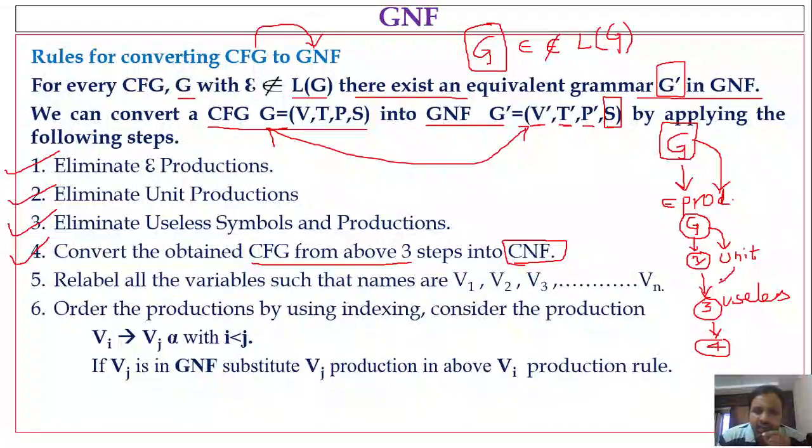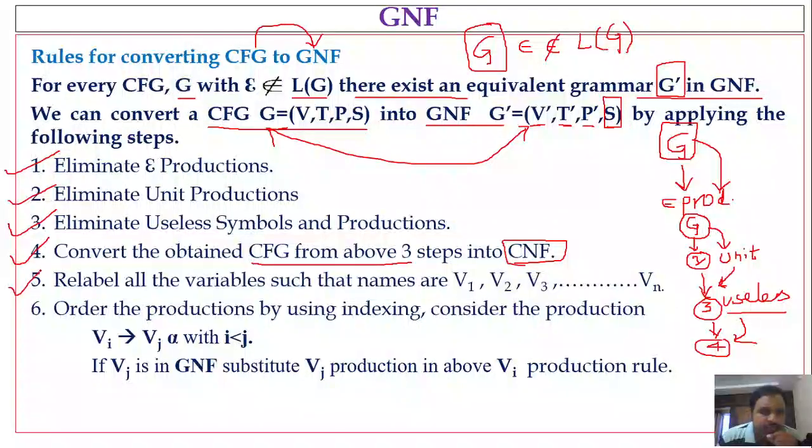Then the modified grammar you consider for verifying useless symbols and production rules. After removing those, whatever the resultant grammar you get, apply step number 4. What is step 4? The resultant grammar obtained from the above steps will be converted into CNF. So these four steps you already know, right?